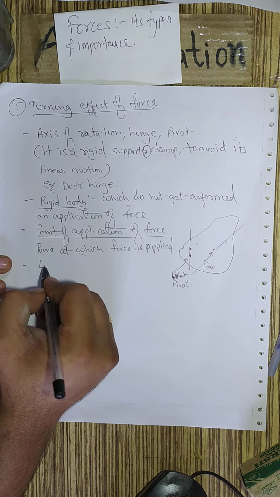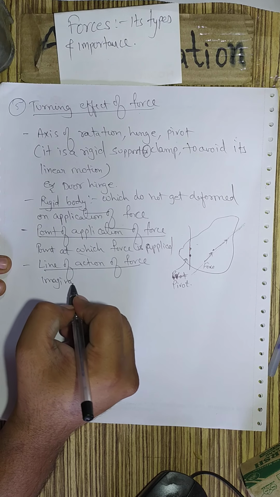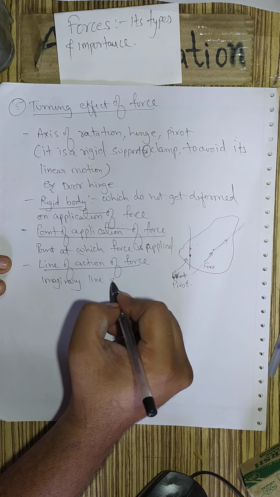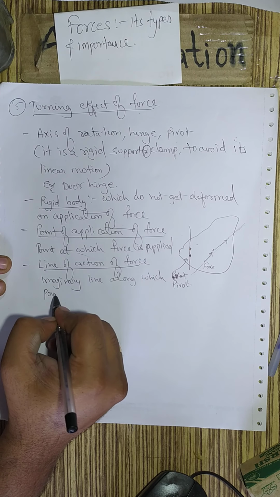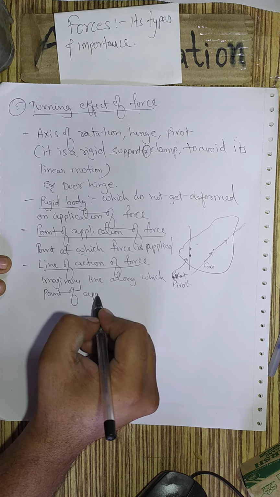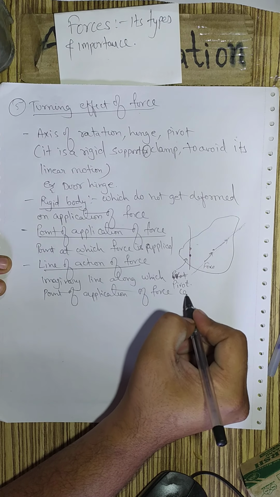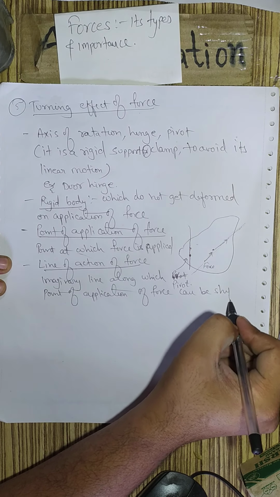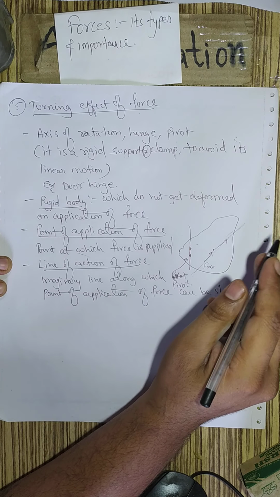Similarly, line of action of force is an imaginary line along which the point of application of force can be shifted. So I said this is the line of action of force, and the point can be shifted anywhere.